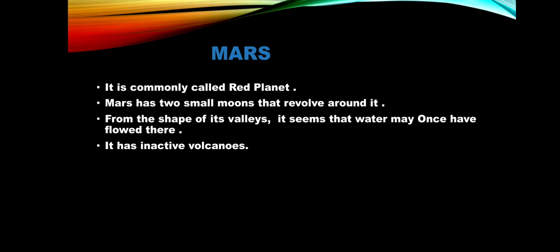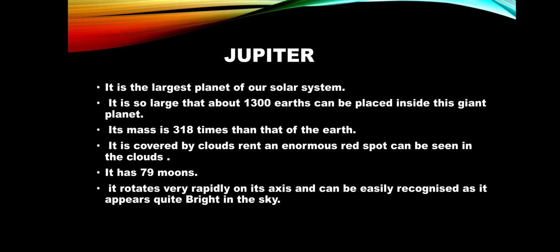It is commonly called the red planet, and it has two small moons, two satellites, that revolve around it. From the shape of the valleys, it seems that water may once have flowed there. It has inactive volcanoes. The next one is Jupiter.